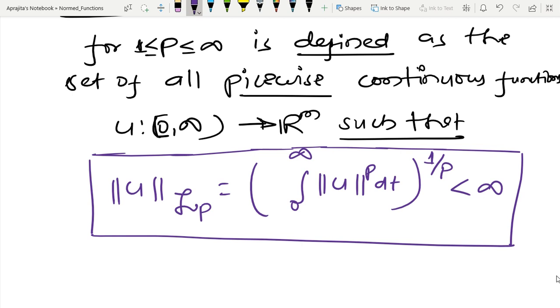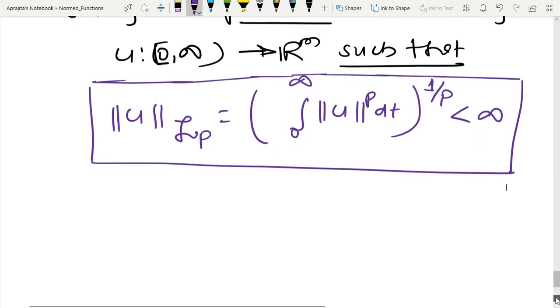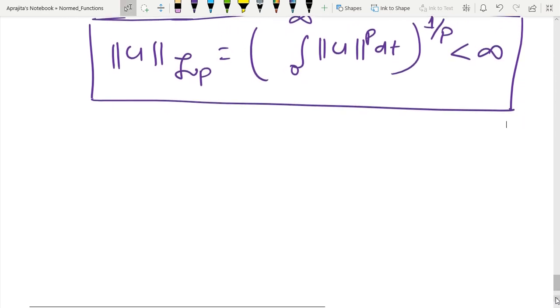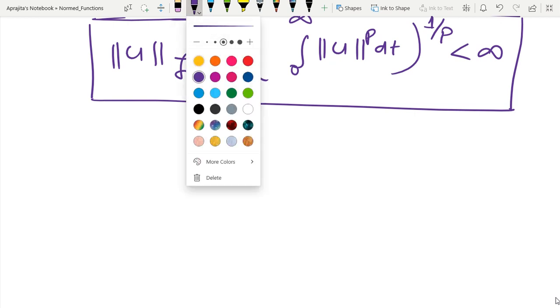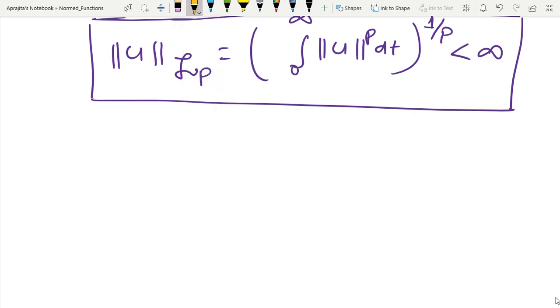So you can see that here, after defining the norm, we are always defining the space. In all three places, first I am talking about the supremum, after that the square integrable function, and after that the generalization. So in order to define the space, I am using subscript as well as superscript.